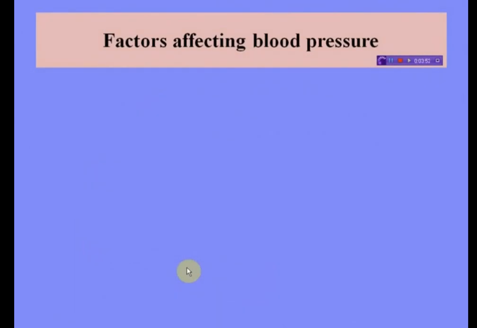Next comes factors affecting blood pressure. First of all, age. With advancing age, blood pressure increases after the age of 60 years. It is calculated as 100 plus the age of the person. Next, cardiac output. Blood pressure increases with the increase in cardiac output, or blood coming from the heart.